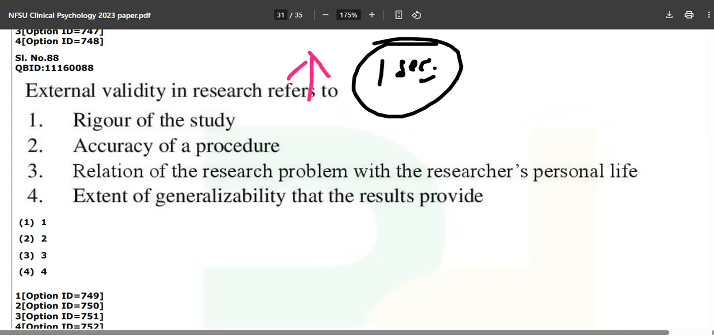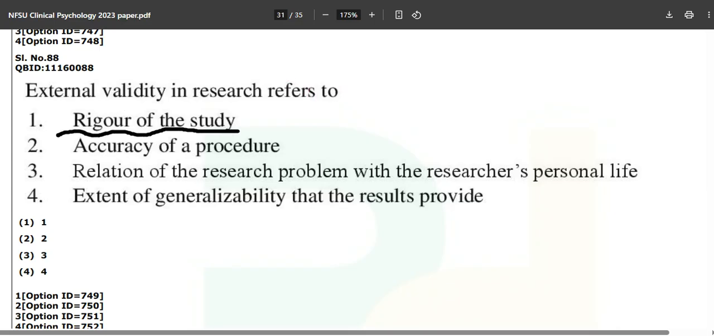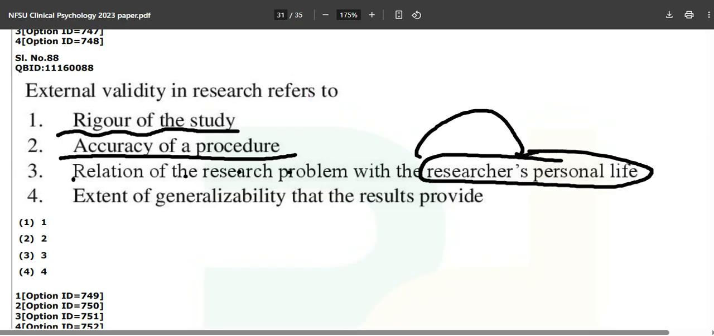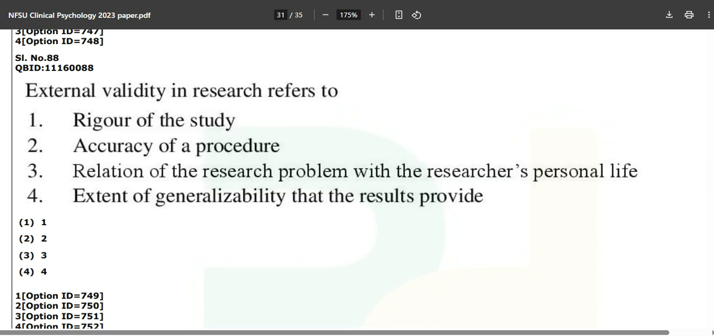External validity in research refers to rigor of the study. I don't know what the meaning of rigor is. If you know, please comment down. Okay, rigor of the study, accuracy of a procedure, relation of the research problem with the researcher's personal life. This is getting so personal now. Okay, and extent of generalizability that the results provide.